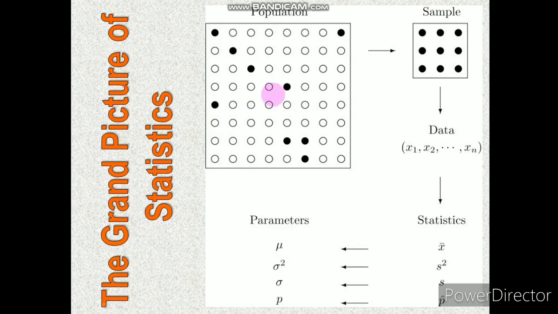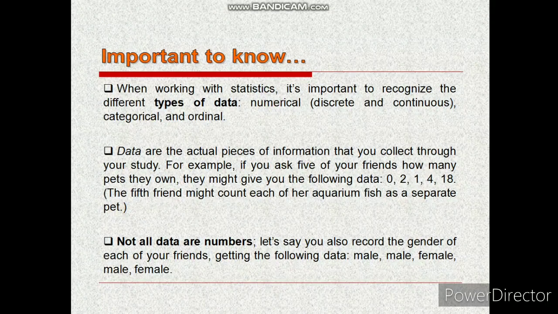Important to know, when working with statistics, it is important to recognize the different types of data: numerical, categorical and ordinal. Data are actual pieces of information that you collect through your study. For example, if you ask 5 of your friends how many pets they own, they might give you the following information: 0, 2, 1, 4, 18. Not all data are numbers. Let's say you also record the gender of each of your friends, getting the following data: male, male, female, male, female.